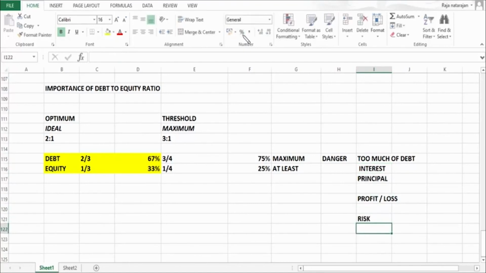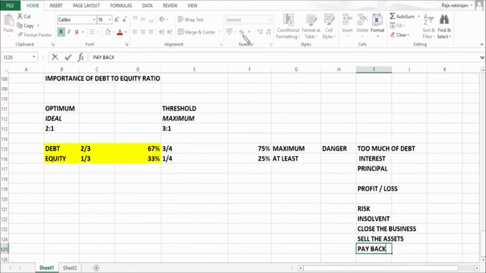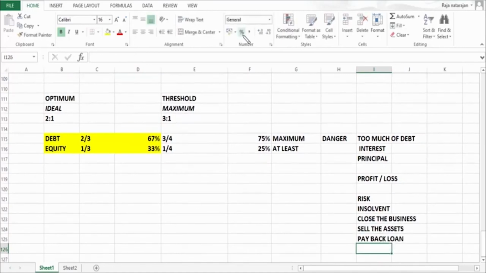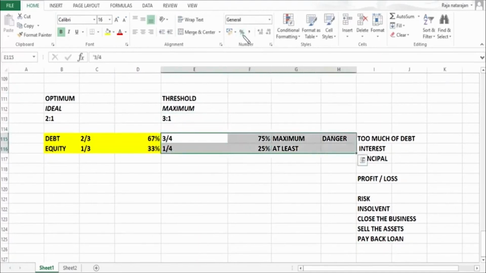What is the major risk? It is possible that your business would become insolvent. You may not be in a position to pay. So the lender would approach court of law and they would request the court of law to close the business, sell the assets, pay back loan. So that's the end of the game. So that's the implication if the debt equity ratio is going to cross 3:1, and that's why we call it as a dangerous position.